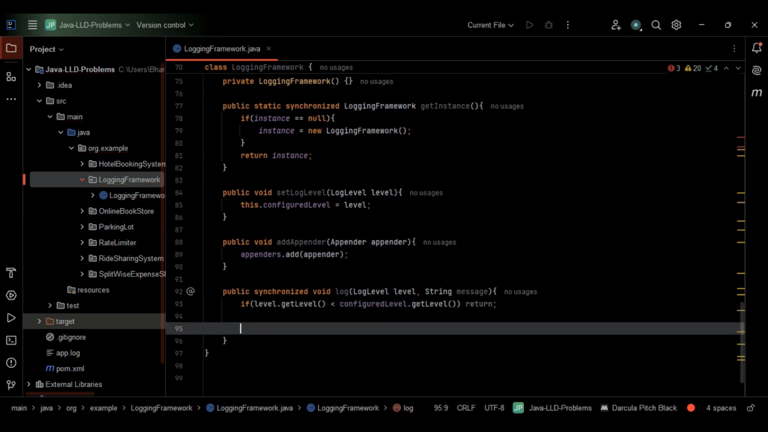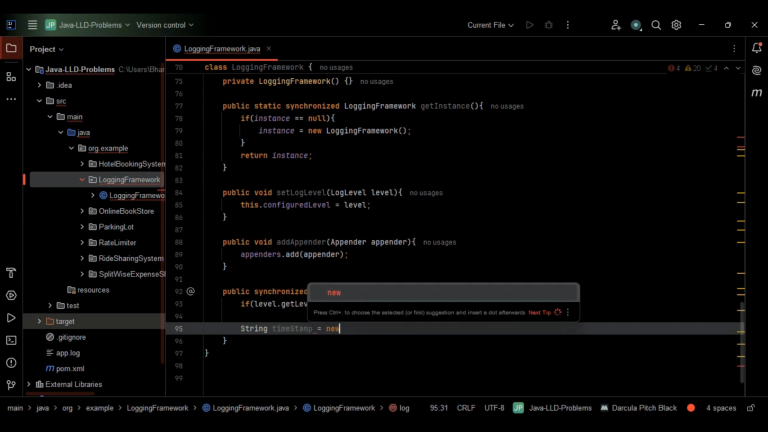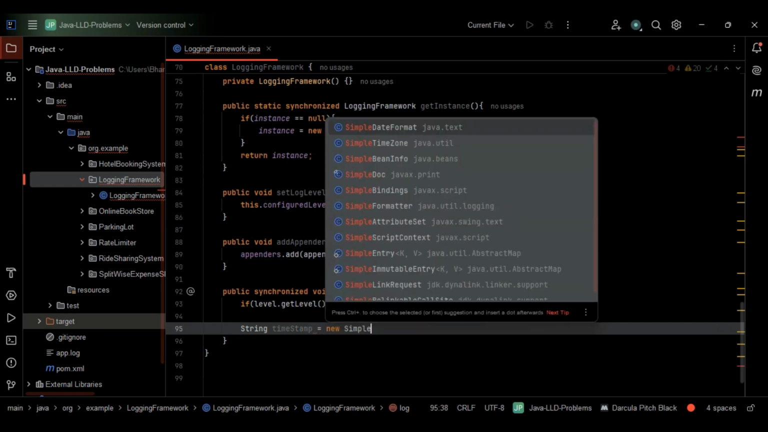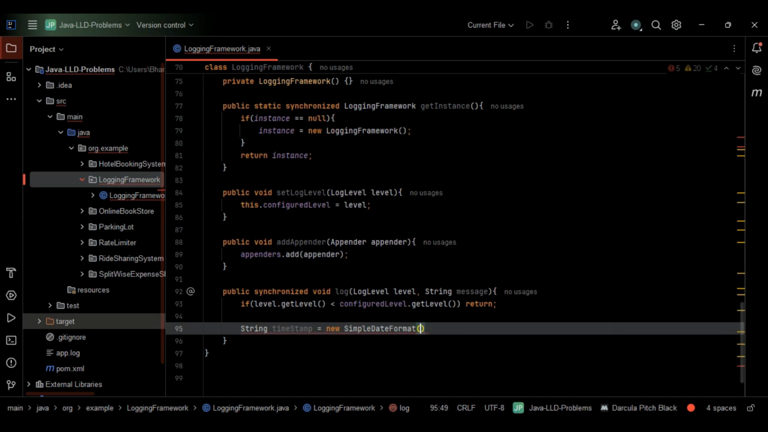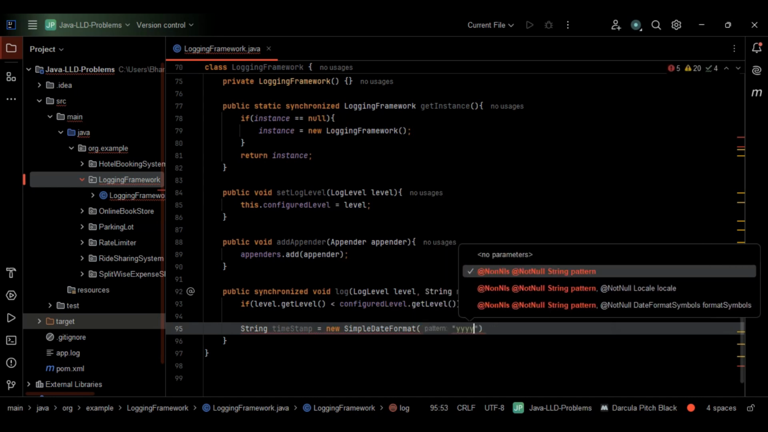So the next one here is we have to format the timestamp as well as build the log message. These two things we have to do. Let's format the timestamp. For that I'll make use of a String variable, timestamp. Let me go with new SimpleDateFormat. Within the SimpleDateFormat, let me give the pattern here, year, month, day. This is fine.